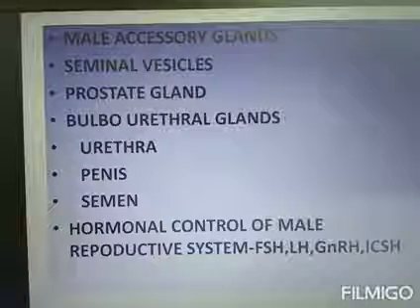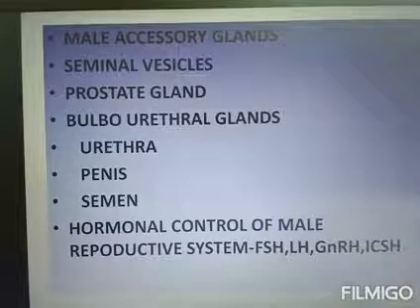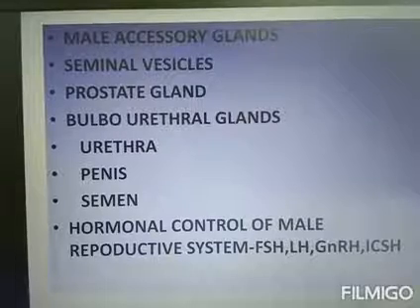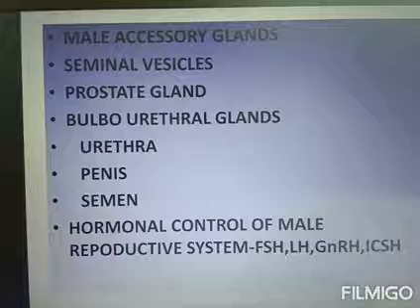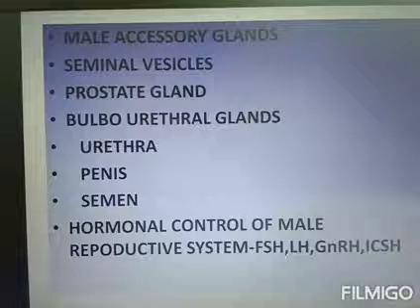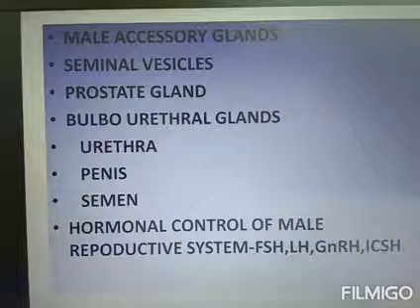The next portion is the penis, the male external genitalia. It is a copulatory organ made up of vascular and spongy erectile tissue.